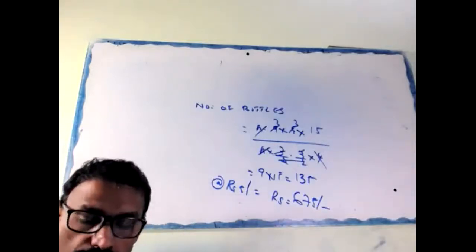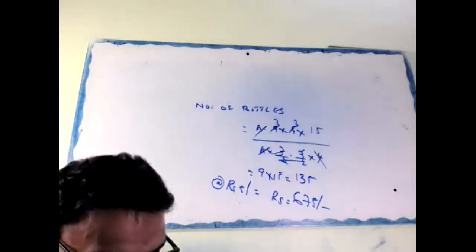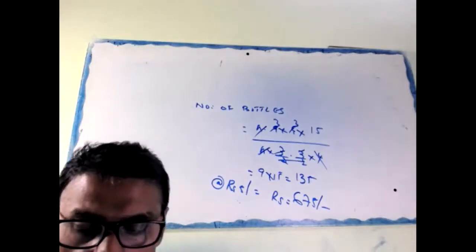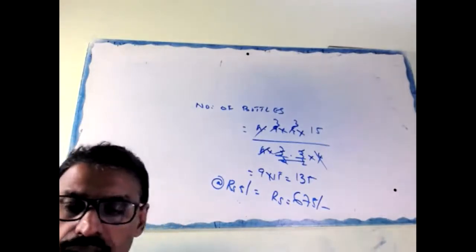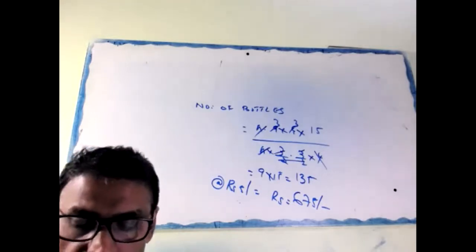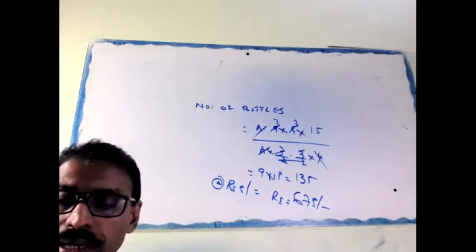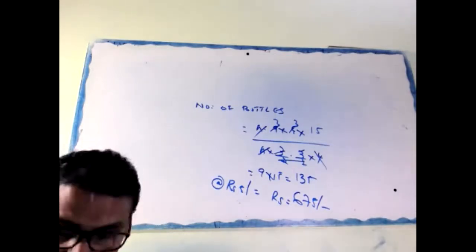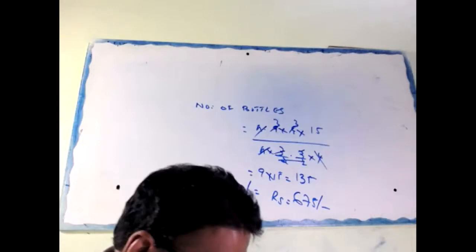Okay, you understand what I said? 2 pi RH into 15 rupees equal to 5652. You will get the radius. After getting the radius, you can find pi r square h. Use pi 3.14.